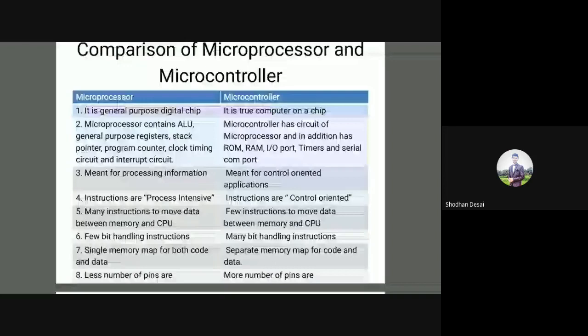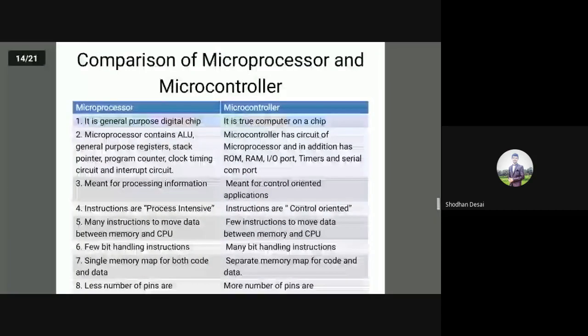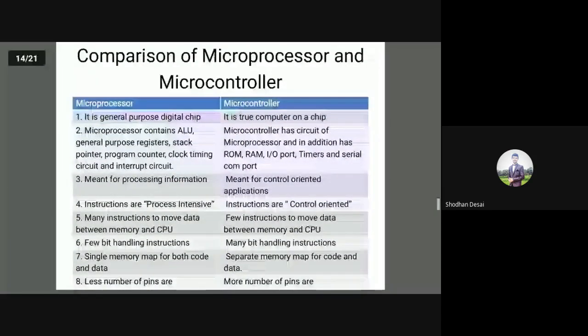So when the microcontroller is executing certain instructions, doing certain tasks, some other job comes to it, requesting to perform operations. Then the microcontroller will stop whatever it is doing, provide the service to the requesting job, and then come back and continue with the main program execution or the main task execution. So this is called the interrupt circuit.